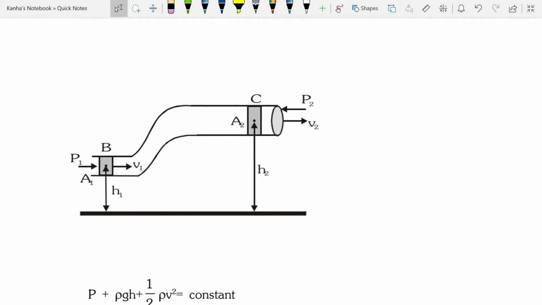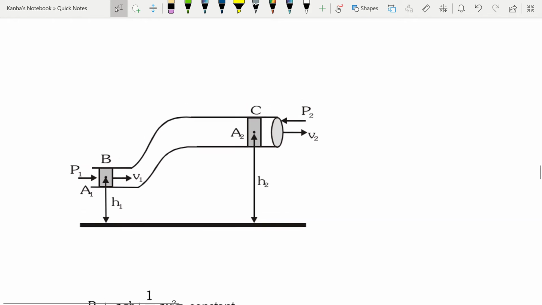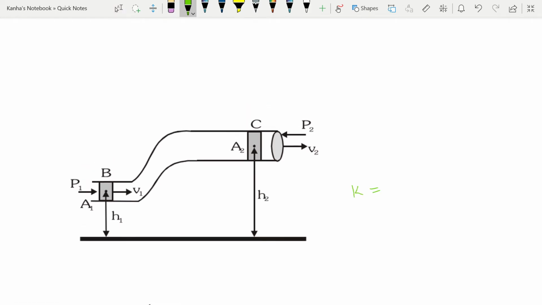First of all, you should know the kinetic energy of a fluid. Let me write the kinetic energy per unit volume. We know that kinetic energy is equal to half m v square. Kinetic energy per unit volume is equal to half m by V into velocity square, which is nothing but half rho v square.